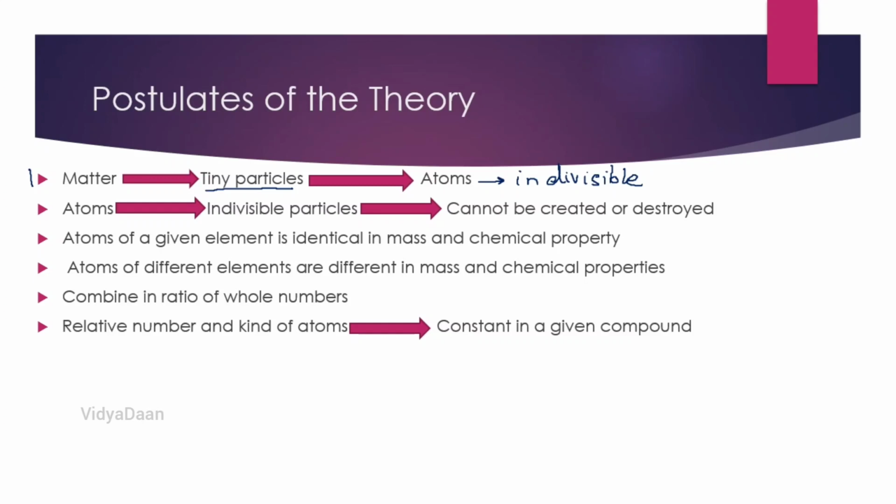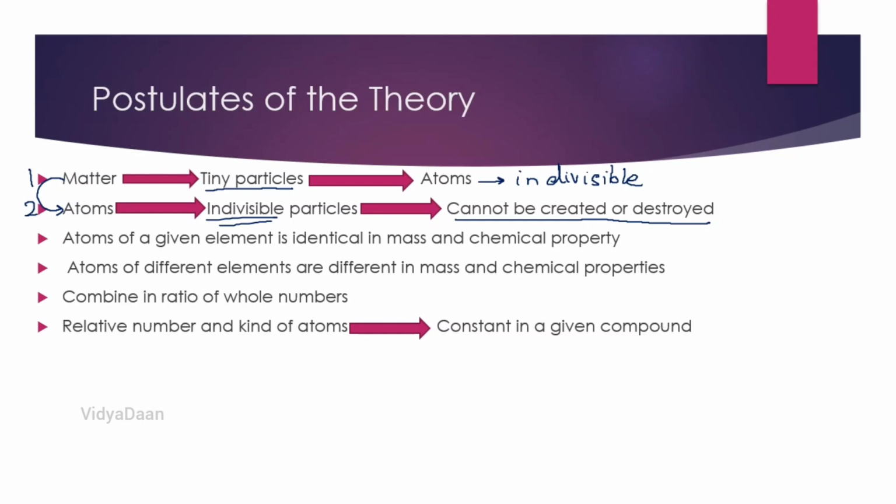The first point says that all matter, irrespective of whatever it is, even a speck of dust, is made up of tiny particles called atoms. And moving forward, in the second point, atoms are indivisible particles that can neither be created nor destroyed.